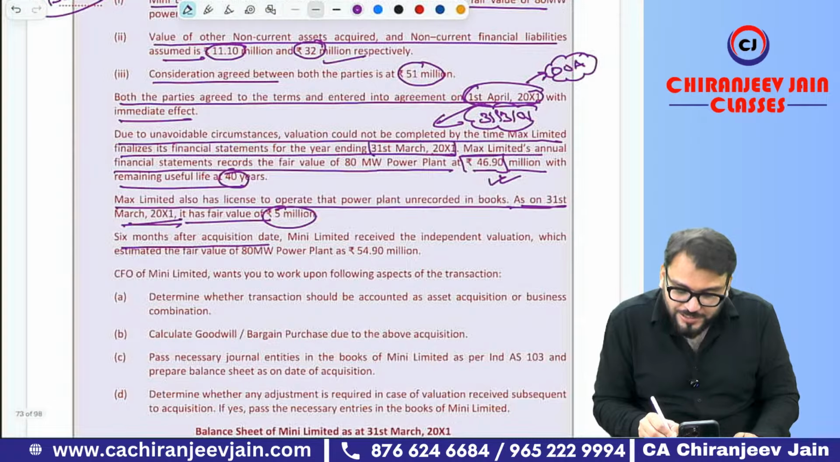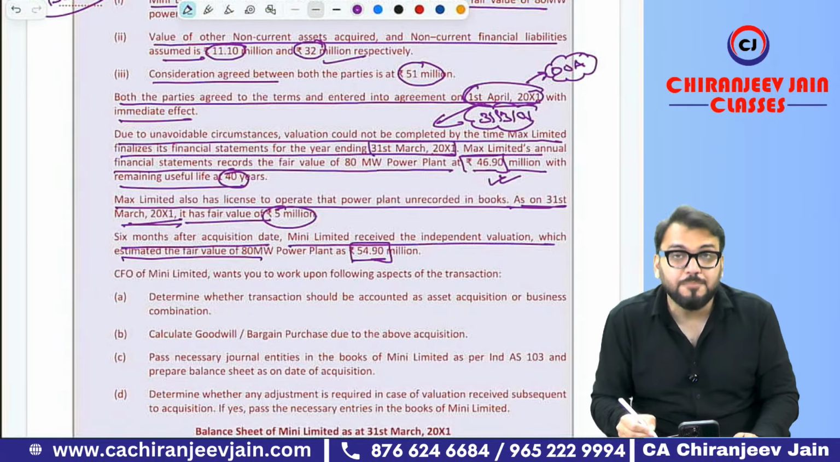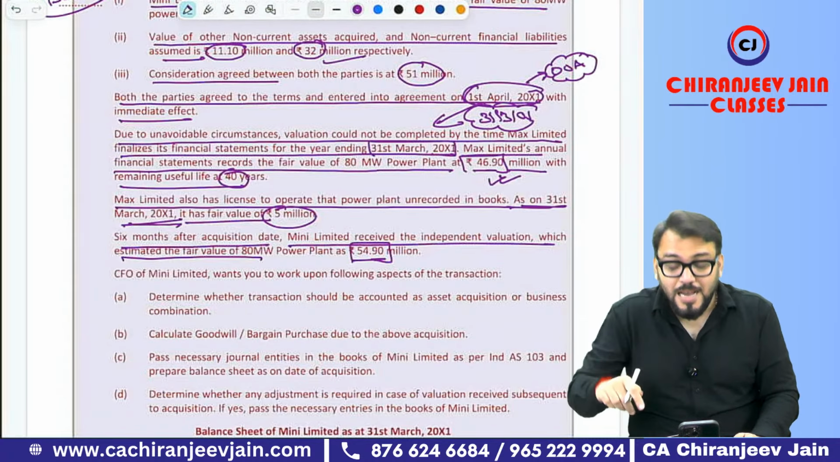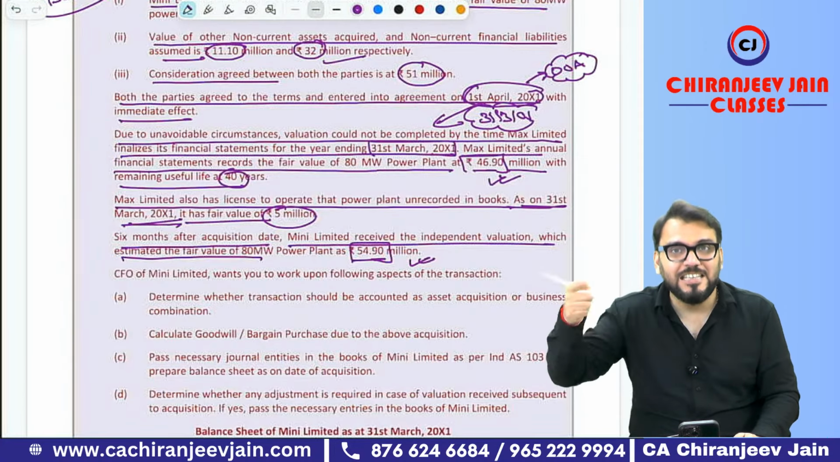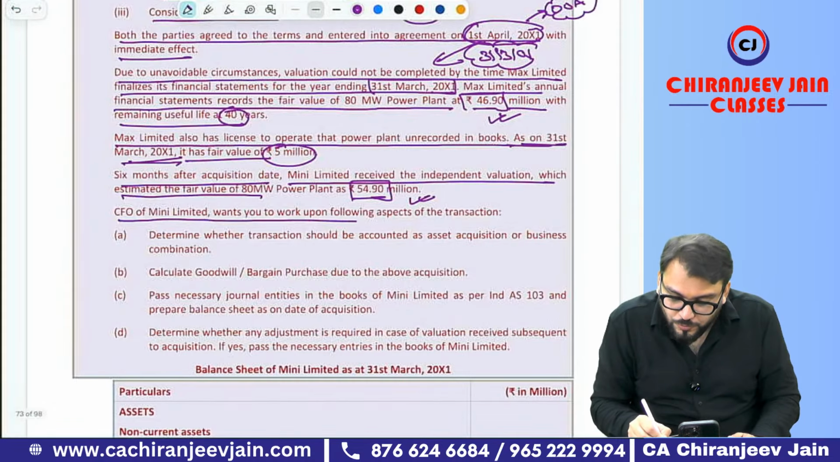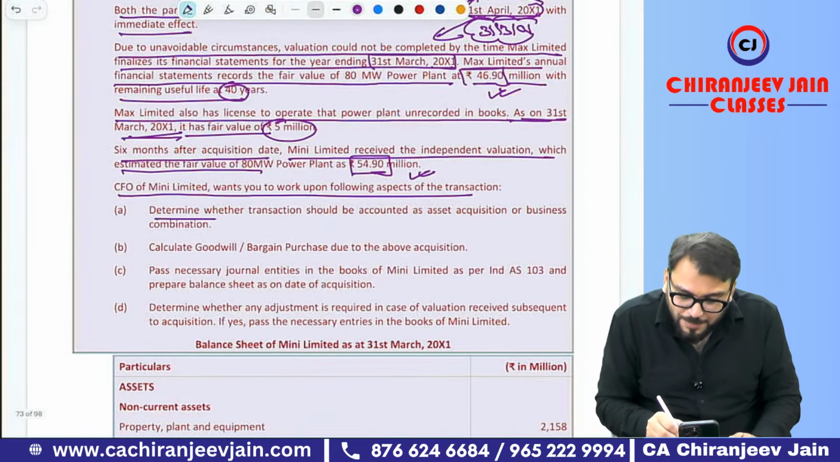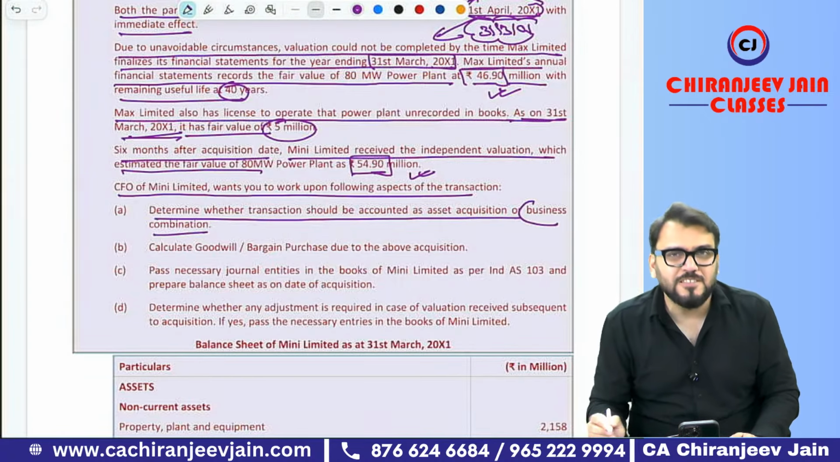Six months after the acquisition date, Mini Limited received an independent valuation which estimated the fair value as this. So this becomes the measurement period concept. Understood? So this will now be adjusted on a retrospective basis. The CFO of Mini Limited wants you to determine whether the transaction should be accounted as an asset acquisition or a business combination. So of course it is a business combination.